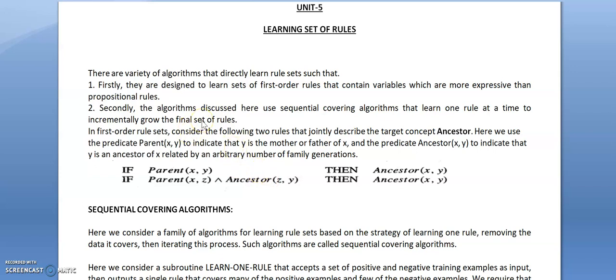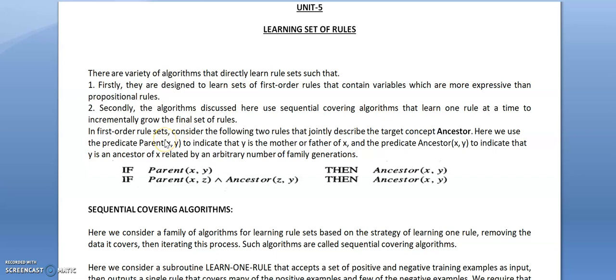The second category of algorithm we will see here is the use of sequential covering algorithms. In sequential covering algorithms, one rule is learned at a time and it grows incrementally to the final set of rules. So one rule is learned at a time and then incrementally we learn the final set of rules.